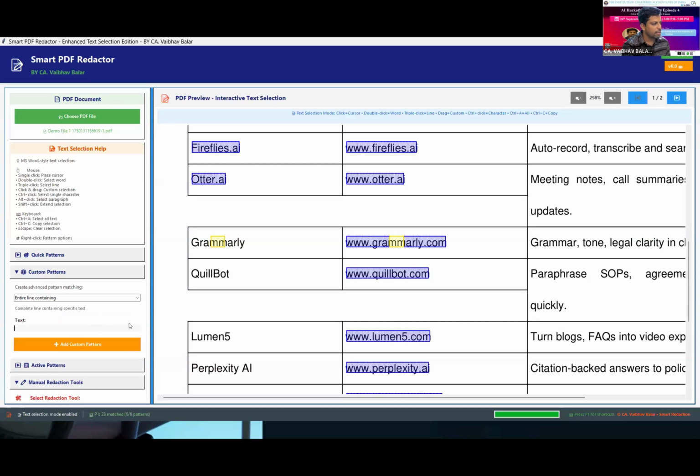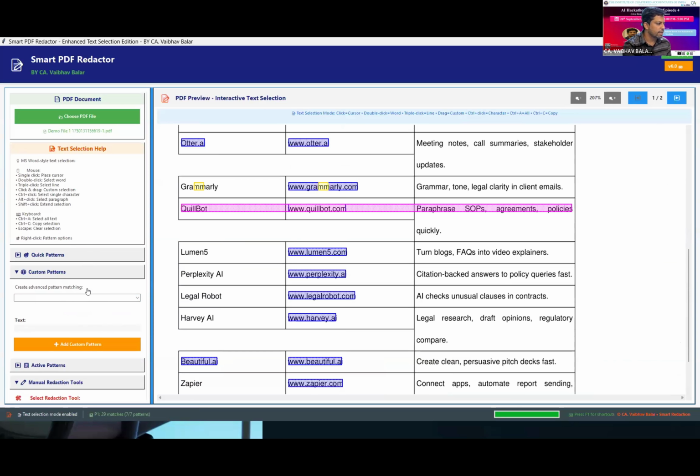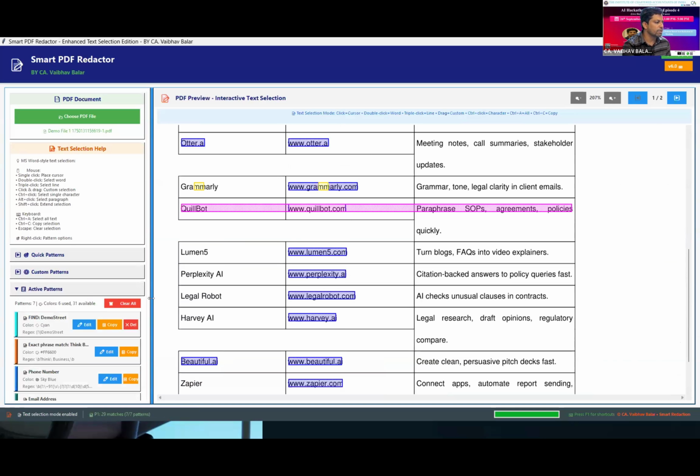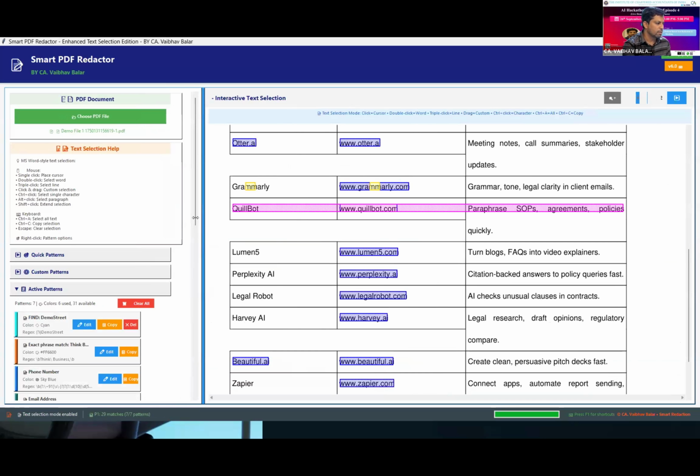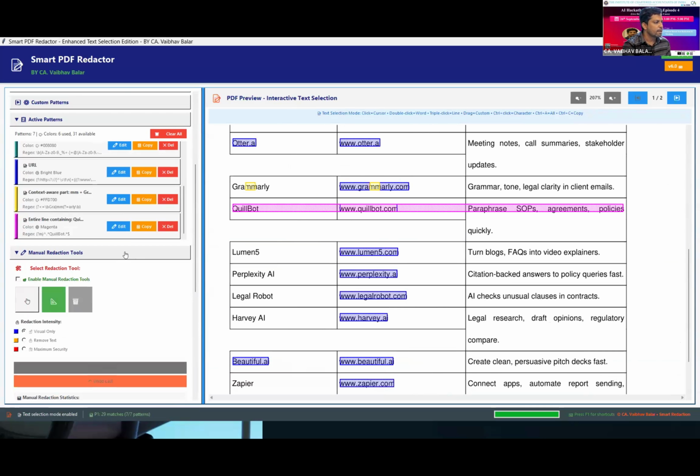So likewise, other patterns are there. Like I want to select a line and I copy the same, an entire line containing this code, then I add this pattern. So it will automatically select the entire line, right? And whatever patterns we have made, it keeps on adding in this area. Later on, we can export the same as well for future use cases.